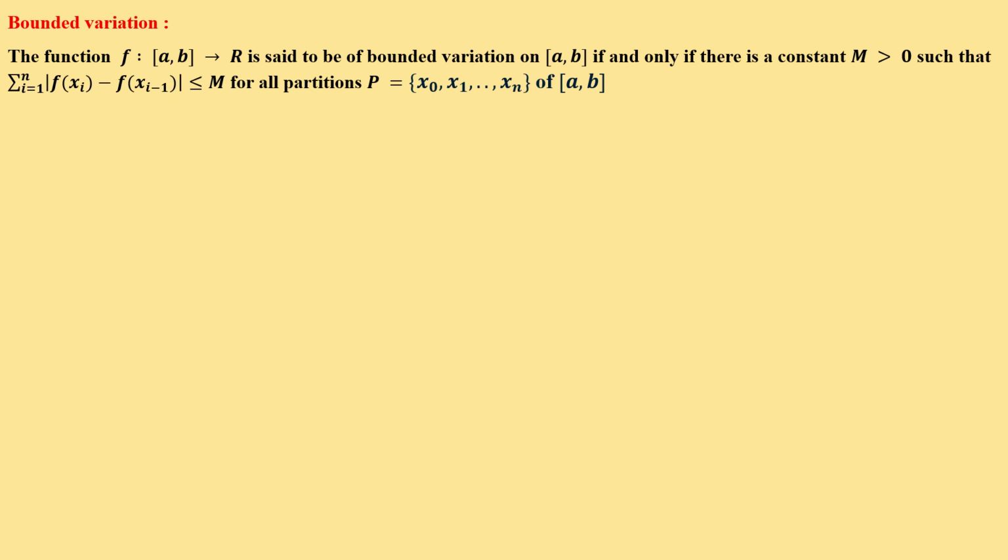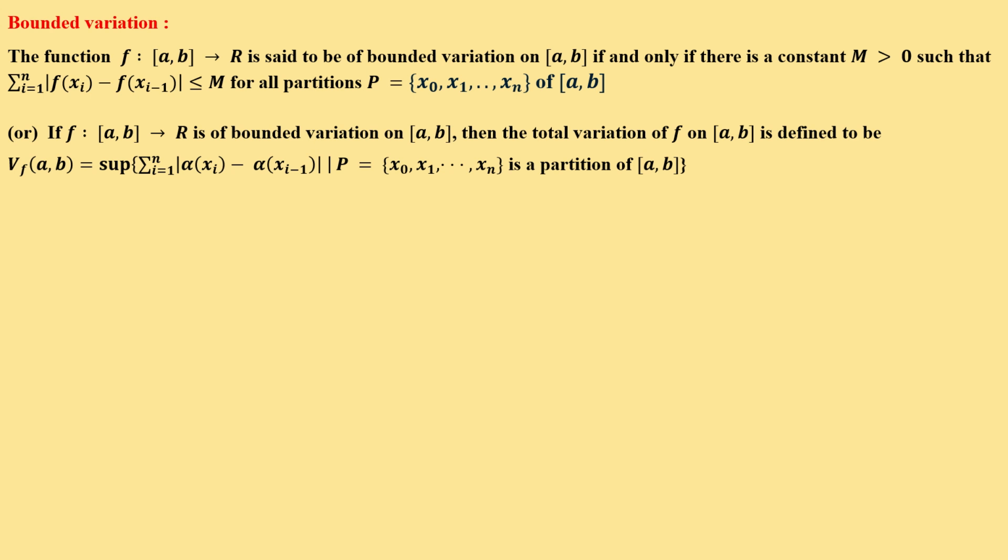Then the function is of bounded variation on the closed interval [a, b]. If f is a function from the closed interval [a, b] to R and is of bounded variation on [a, b], then the total variation of f on [a, b] is defined to be V_f, the variation of f, written V_f[a, b], which is equal to the supremum of the summation i = 1 to n of modulus of f(x_i) minus f(x_{i-1}), over all partitions P = {x0, x1, x2, ..., xn} of [a, b].